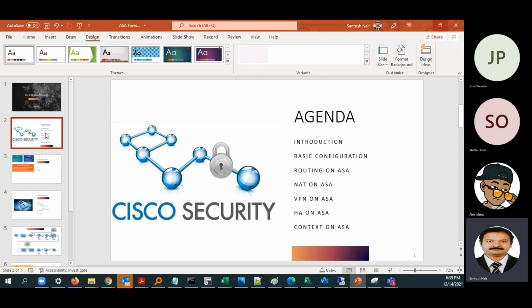The things that we are going to cover are basic configuration, routing on ASA firewall, NAT configuration on ASA firewall, VPN configuration on ASA firewall, and high availability configuration, that is the failover configuration that we do in ASA firewall. We'll also go through the basics of context firewall as well.